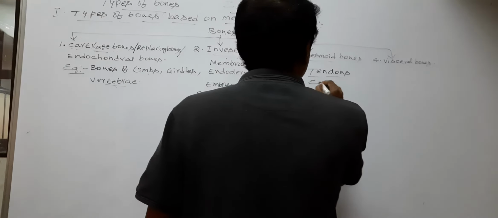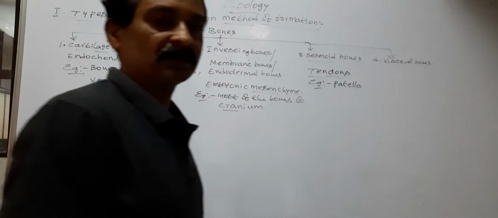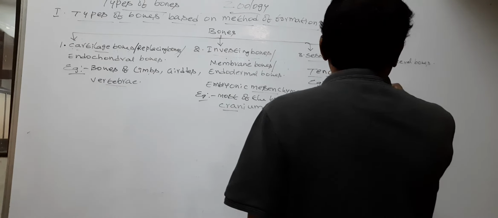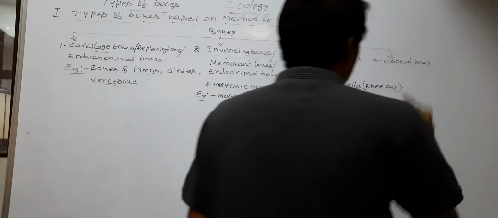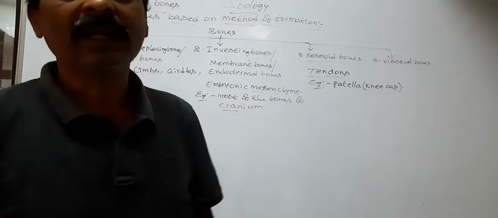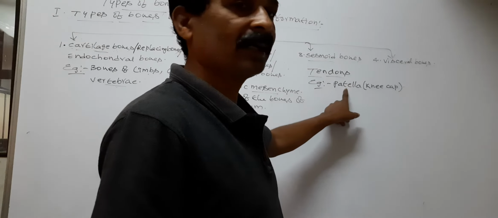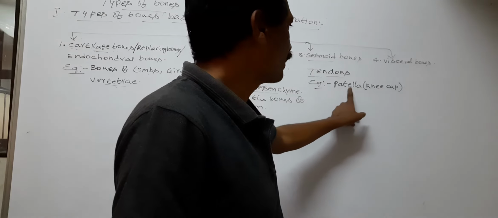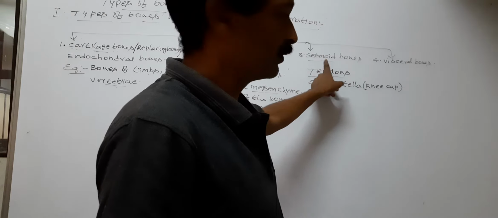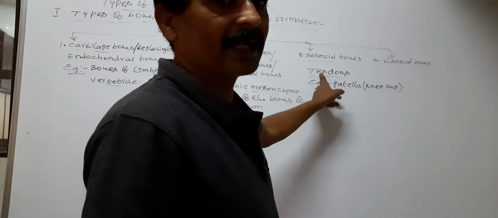Example, patella or kneecap. The knee is covered by a plate-like bone called patella, also called kneecap. So the patella or kneecap is an example of sesamoid bone, formed by ossification within the tendons.